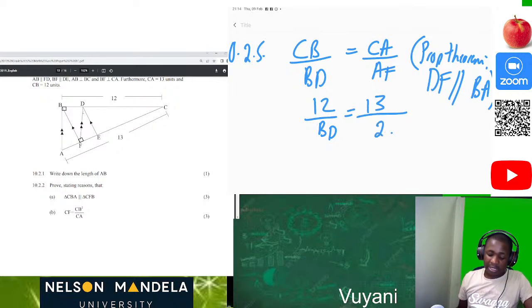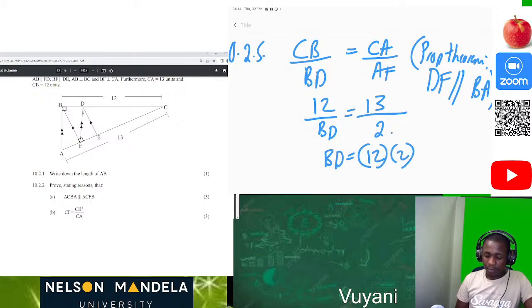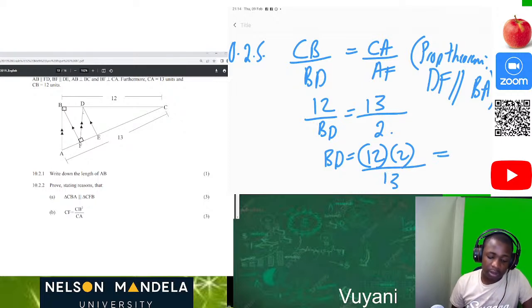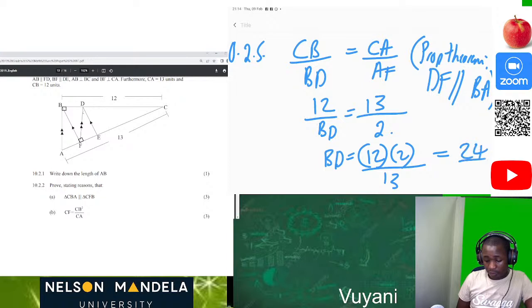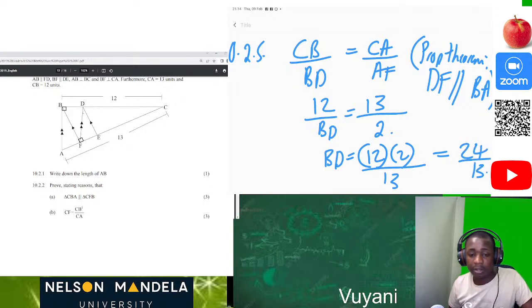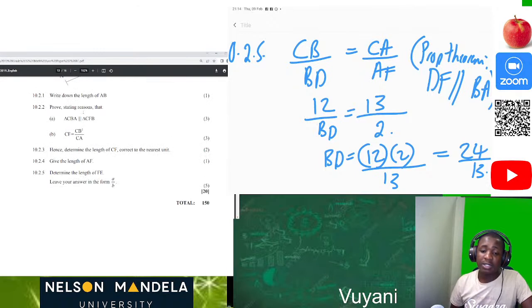We just calculated it now, it's 2. So BD will be 12 times 2 divided by 13. Then we get our BD to be 24 over 13. Always, I advise, don't round off before the final answer.